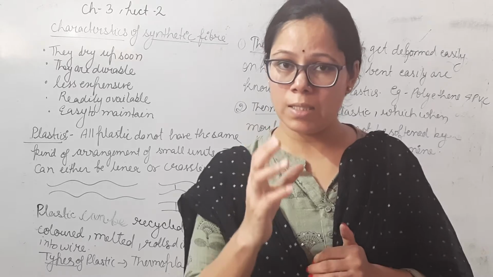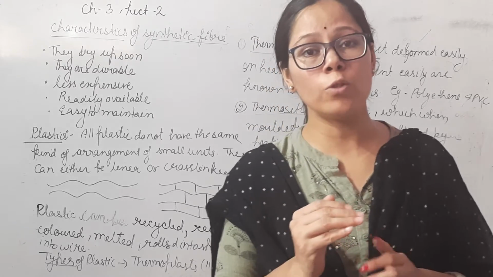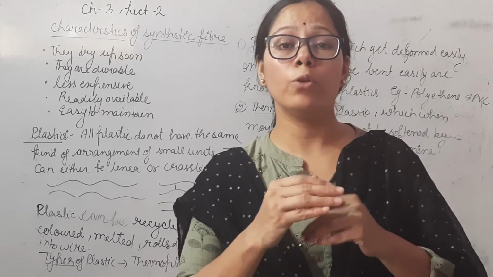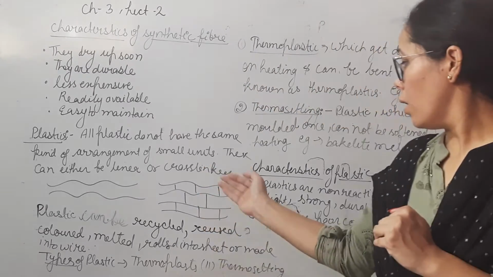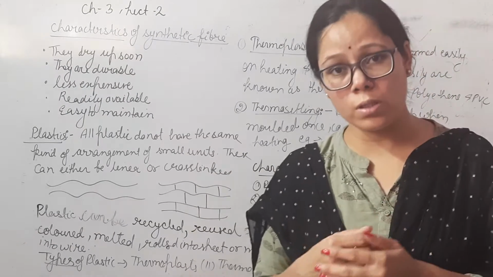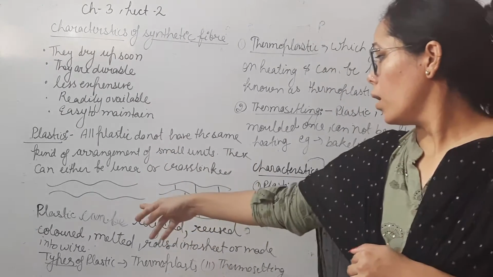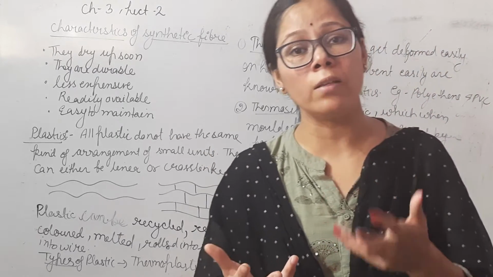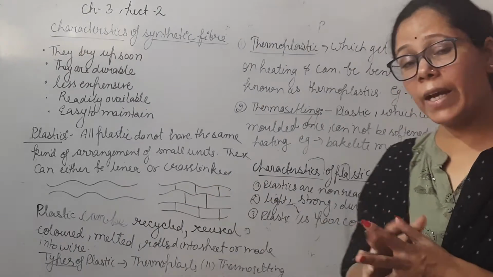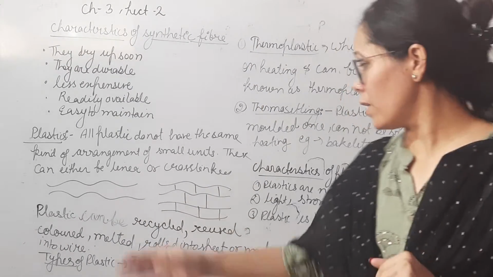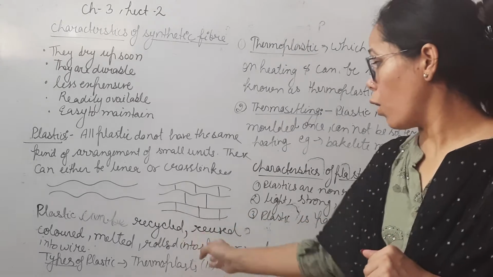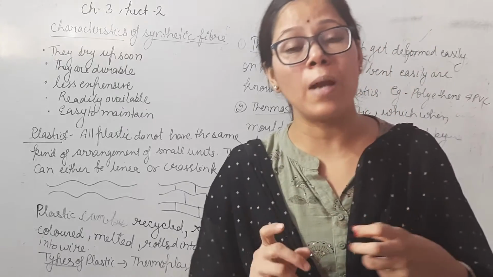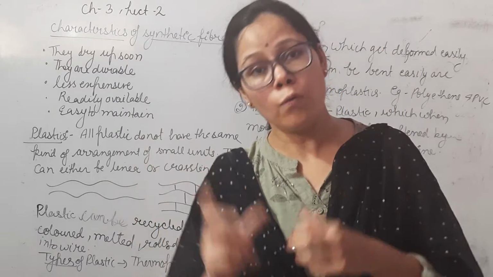Understand? Plastic is easily recycled, which means by the process of recycling you can convert it into another form. Reused, you can use it many times. It is colorful; you know very well plastics are available in different colors. Plastic is easily melted. It can be rolled into sheets or made into wire. Plastic can be converted into thin sheets and easily converted into wire form.